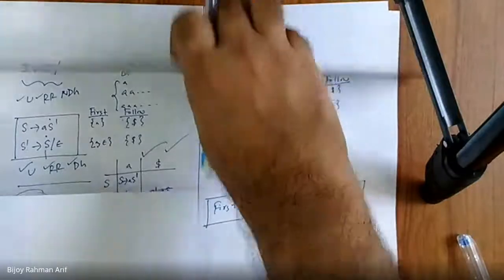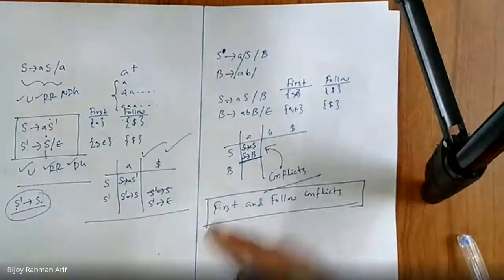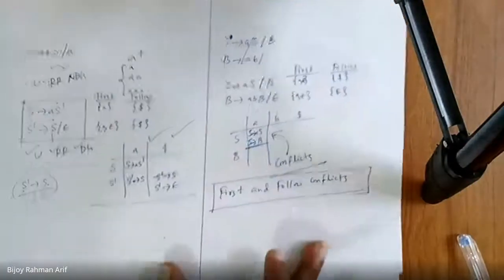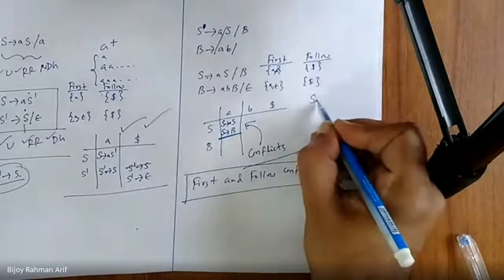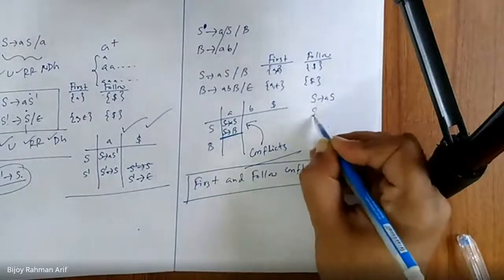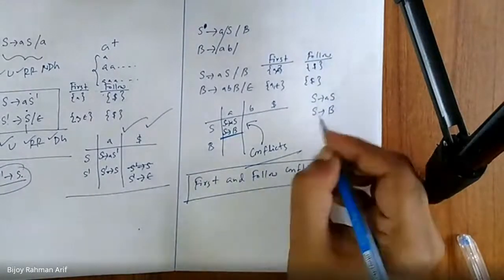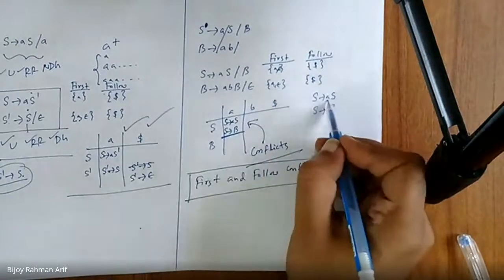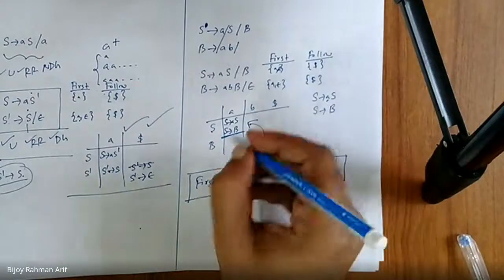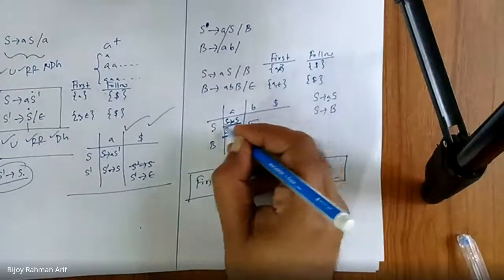Sir, can you show again how this conflict comes, though it is clear. Second, S derives, I have two productions. S derives AS and I have S derives B. Why should I put this one? Row of S, column of first of RHS, which is nothing but A. So I should put it here. Am I right? Right.